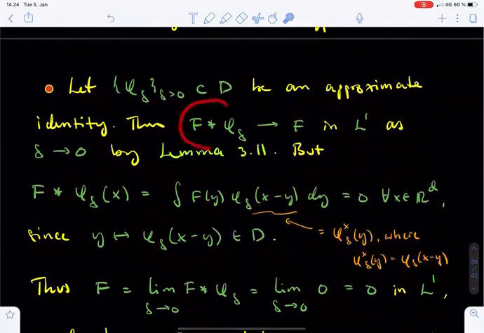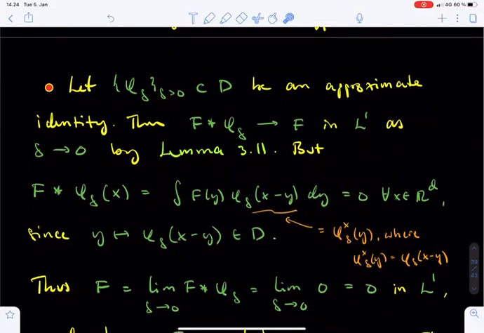Let us spell out what the convolution means. The convolution of F with phi delta at x equals the integral of F(y) times phi delta of x minus y dy. But this integral is the integral of big F times a certain test function. So the integral vanishes by our assumption.